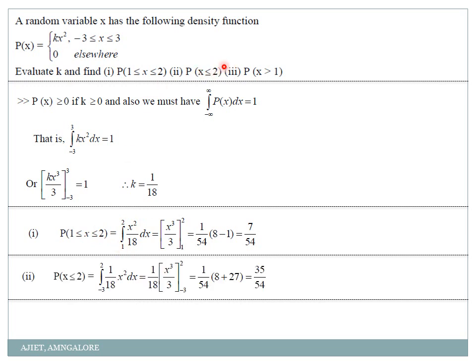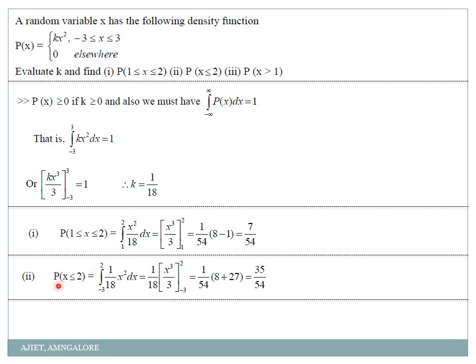Probability of x less than or equal to 2. That's what I said to you. Less than or equal to 2 means what? All the values before 2 should be considered. From where will you consider? Should be considered from minus 3. So from minus 3 up to 2 we have to consider.